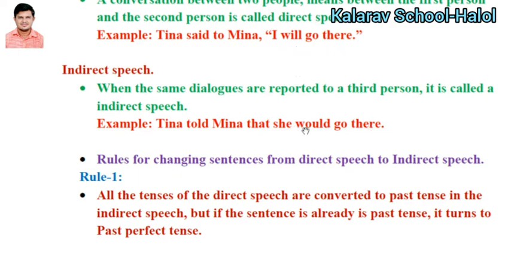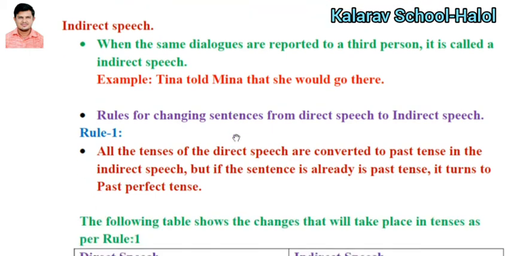Remember one thing about the verb: whatever the tense given in the direct speech, that transforms into the past form. Simple present tense is transformed into the past tense, and past tense is transformed into the past perfect tense. I will explain that later with the table, but you have to keep this sentence in your mind.